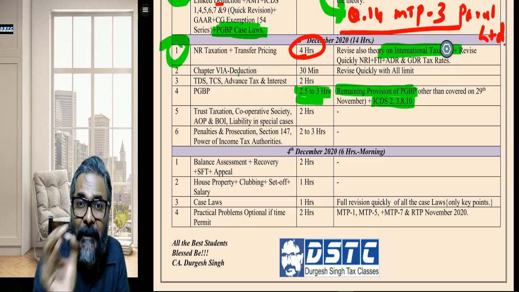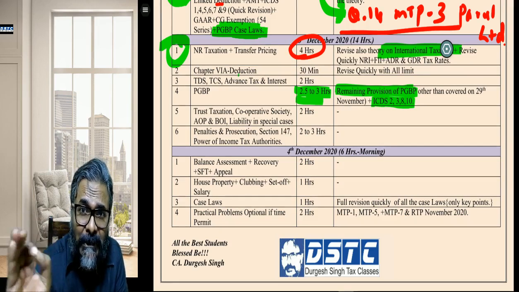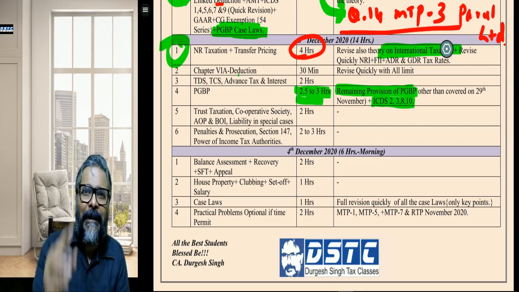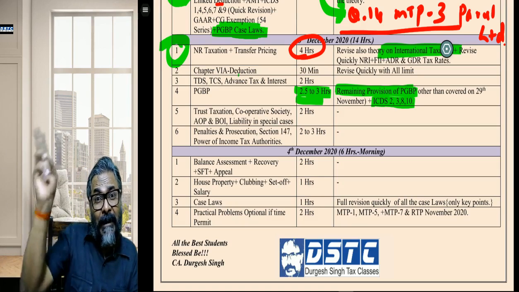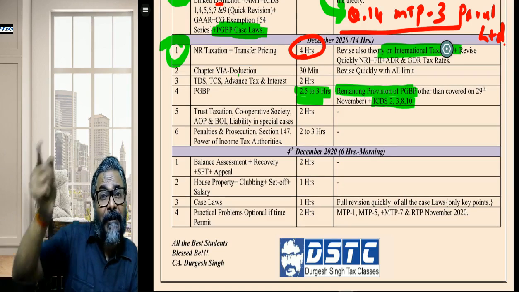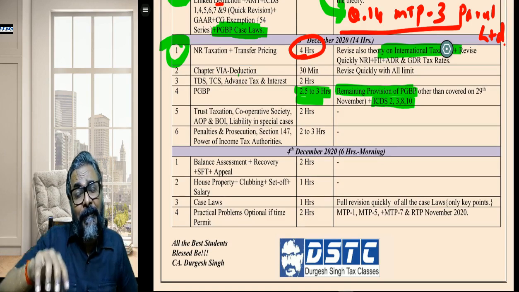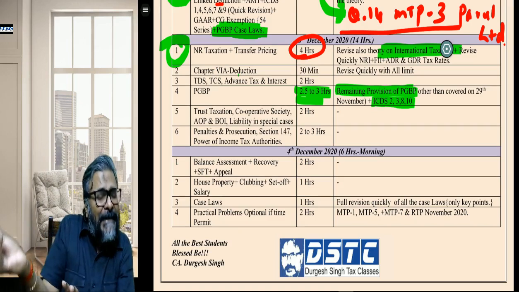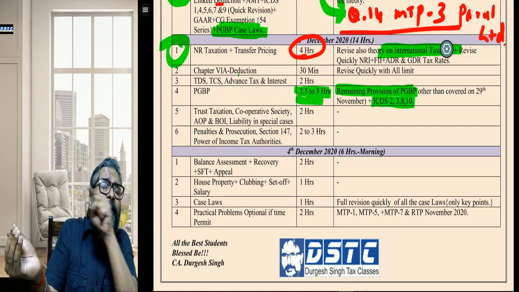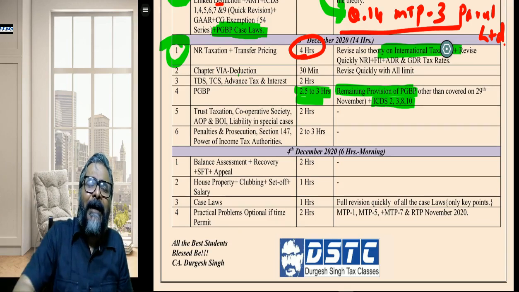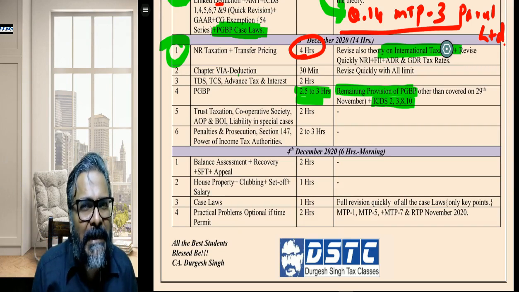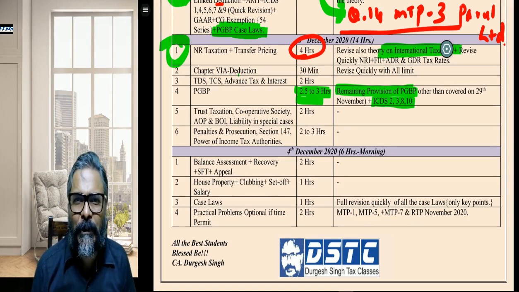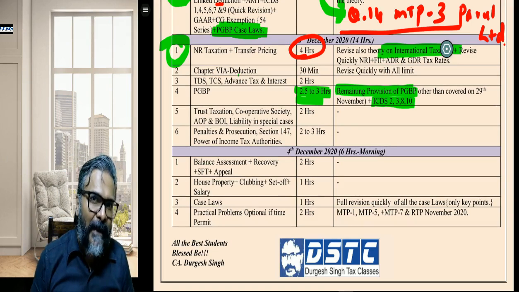Penalty 270A, 271AA, the interplay: if 271AA is applicable, then 270A is not applicable, as on the portion of the income on which 271AA is applicable, 270A is not applicable. And some miscellaneous penalties, students, like for tax audit, not maintaining the books of accounts, just ensure to cover those there at that point of time.